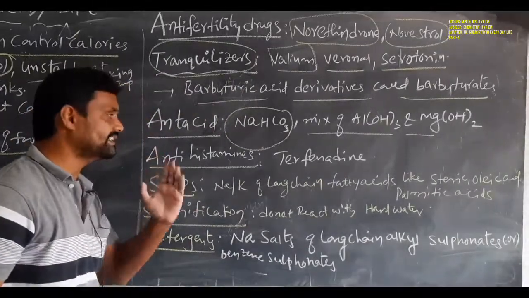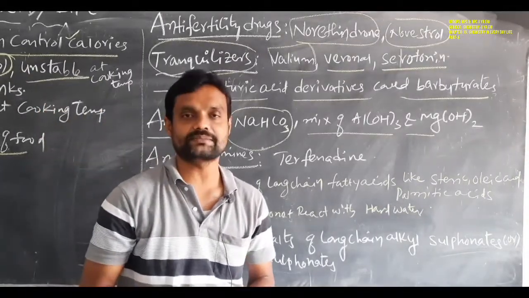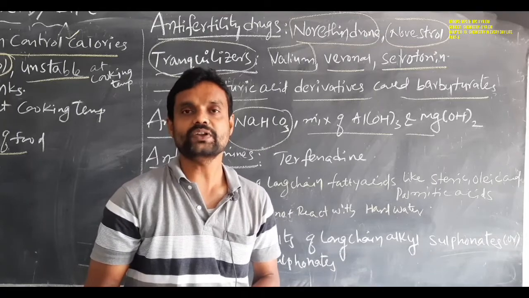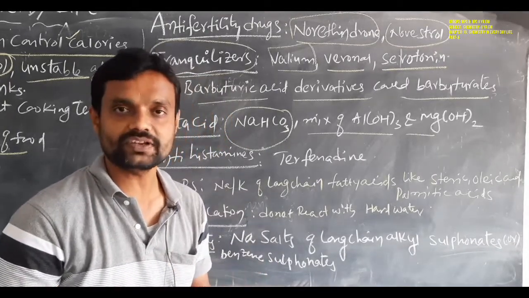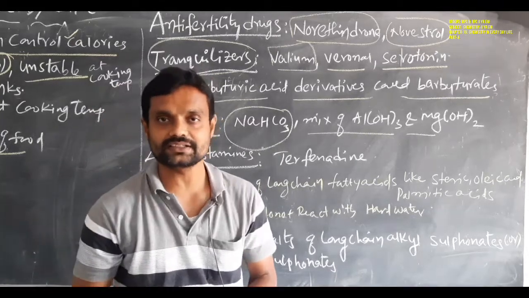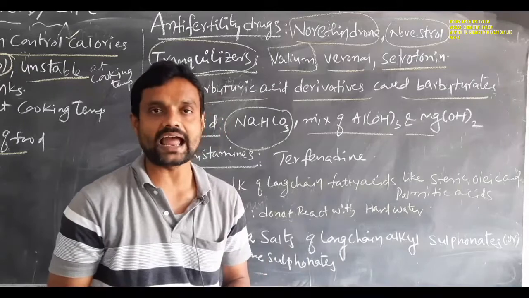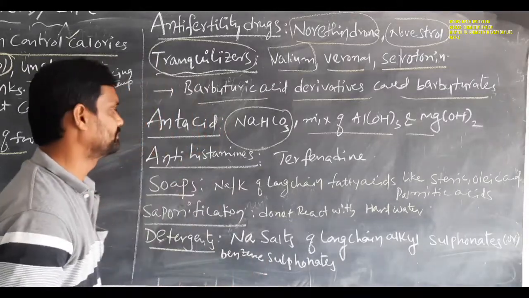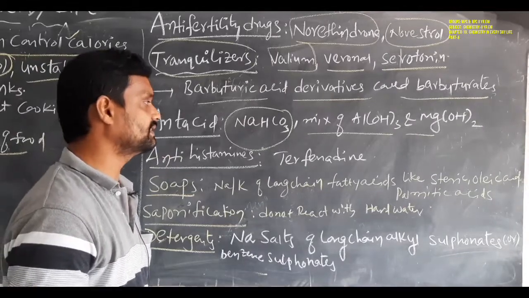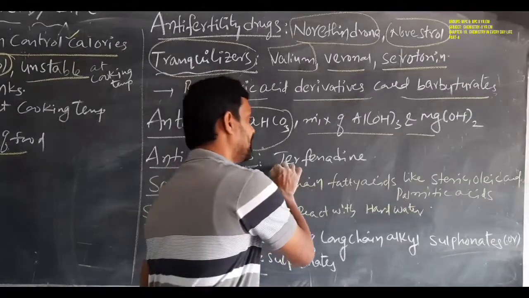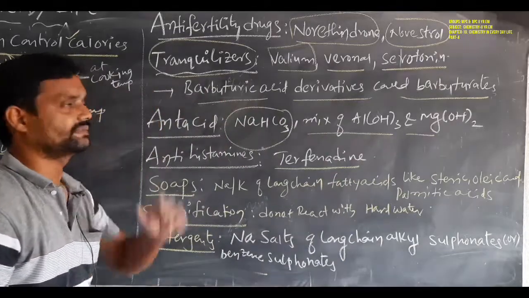And antihistamines. Simple meaning for antihistamines: they prevent the interaction of histamine with the stomach walls. That is called an antihistamine. The well-known example of antihistamines is terfenadine. Terfenadine is an example of an antihistamine.